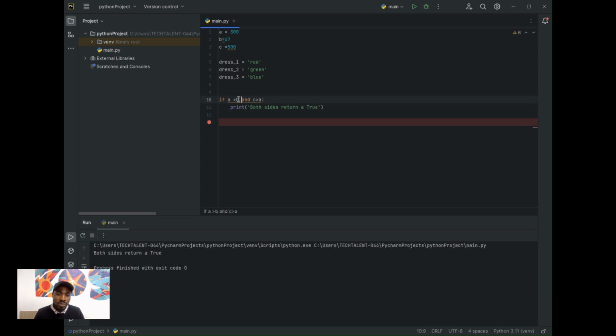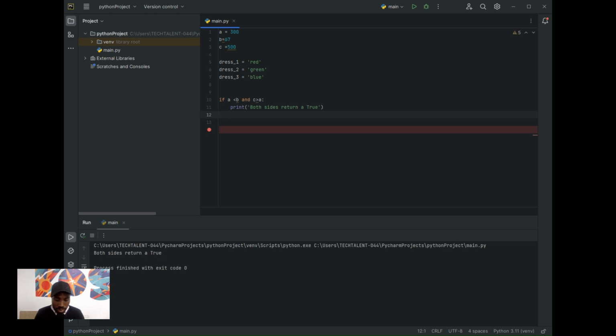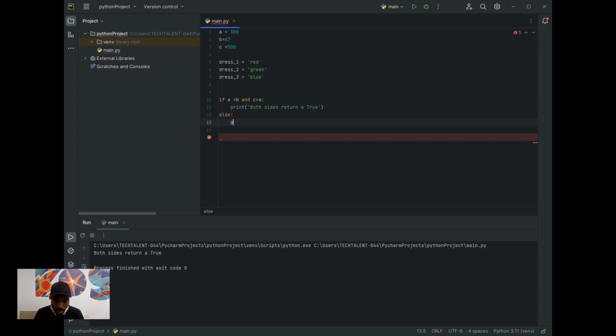So here, if I have something like A is less than B, instead of greater than, you can see that this condition is false, while this condition is true. If I leave it like this with "and", then I write something like else: print "both sides are not equal".